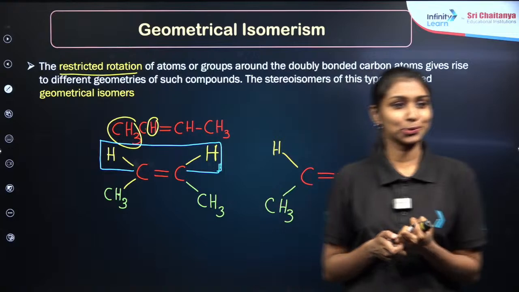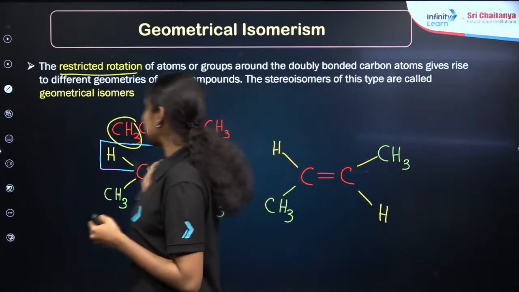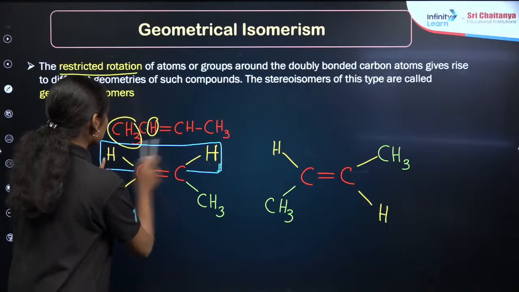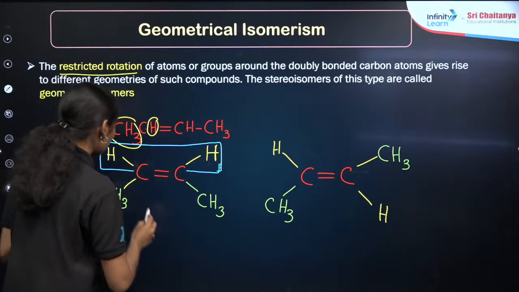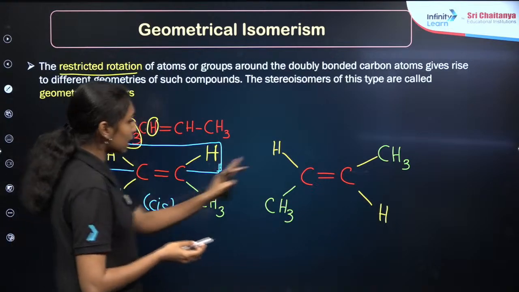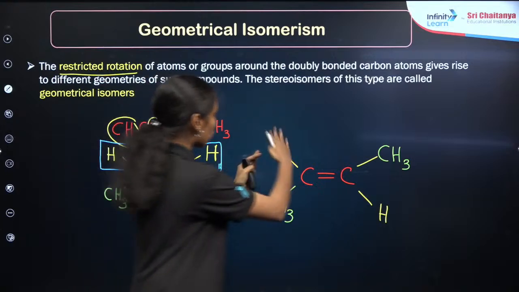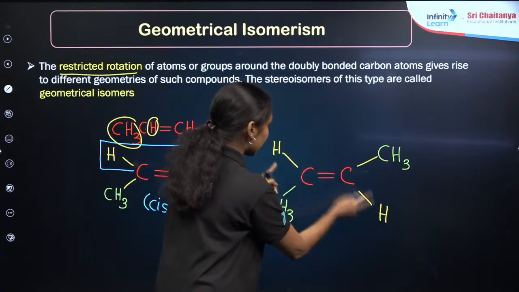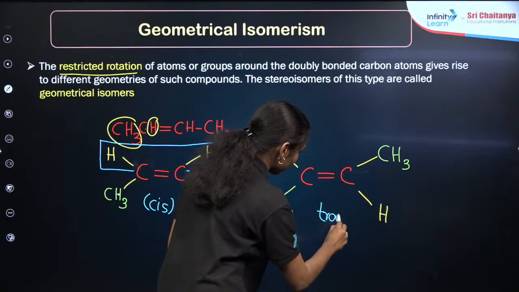Because of the language issue. Okay, fine. Here in this case of hydrogen, if I am considering these two hydrogen atoms, they are on the same side of the double bond. So I can call this isomer a cis isomer. Then here, if you observe, the two hydrogen atoms, the two identical groups, are on the opposite side of the double bond. So I can call this isomer the trans isomer.